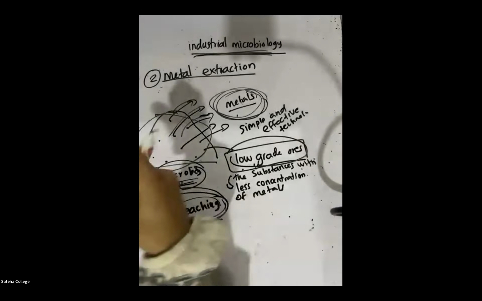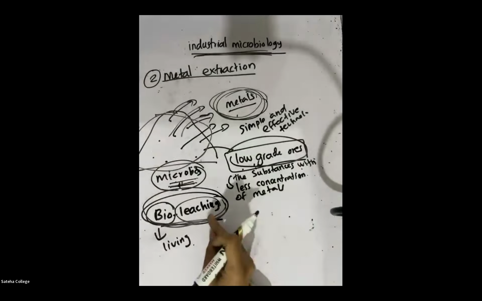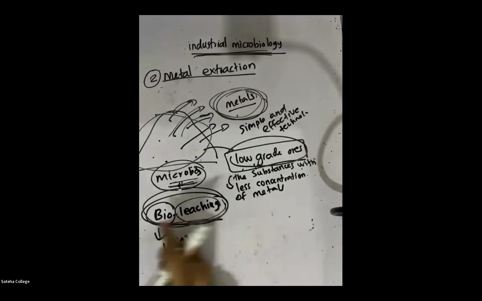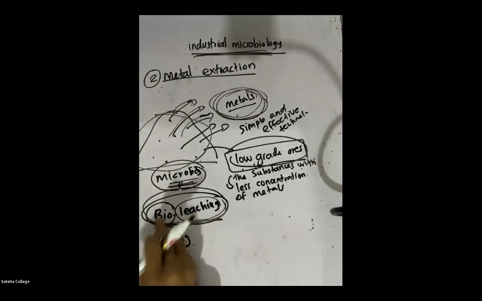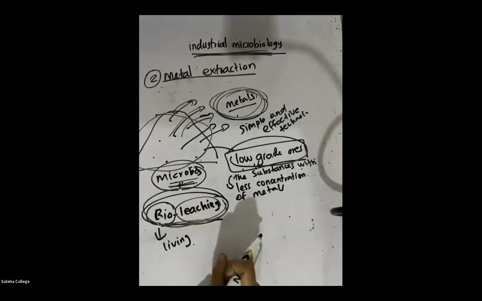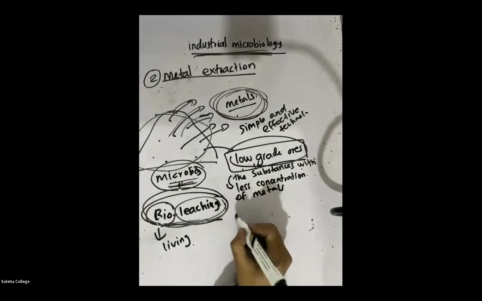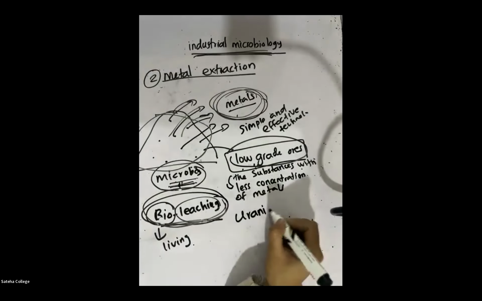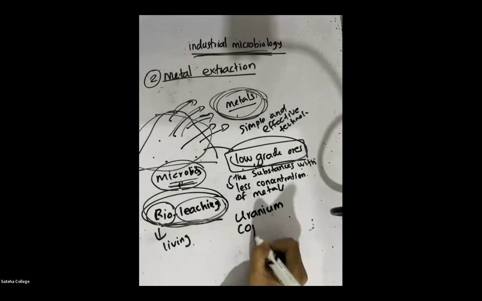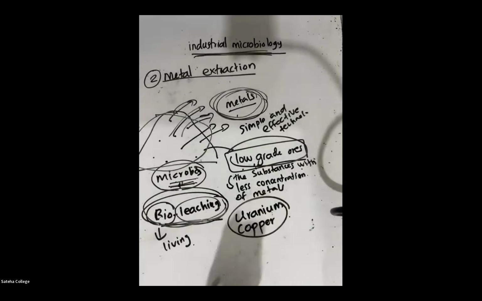Leaching means extracting, and bio means a living thing. So using a living thing to take the metal out is called bioleaching. Mostly they extract uranium and copper. These are the two metals that they usually extract with this technology.